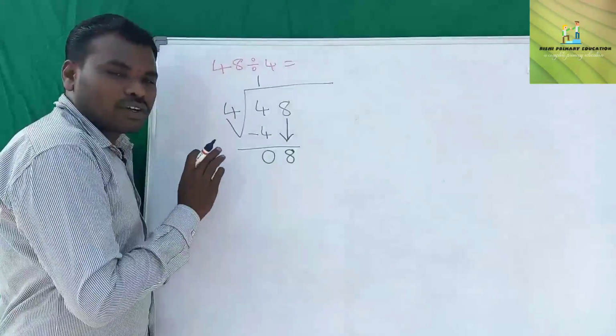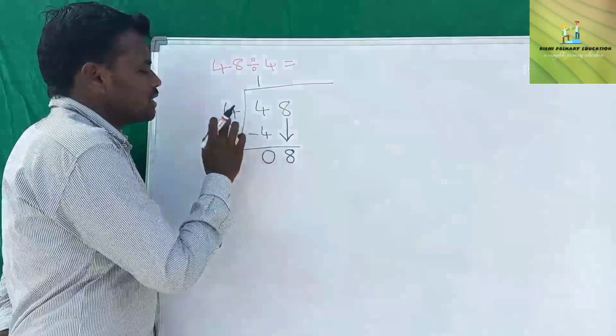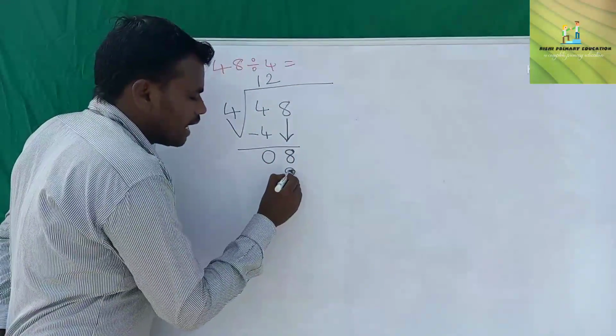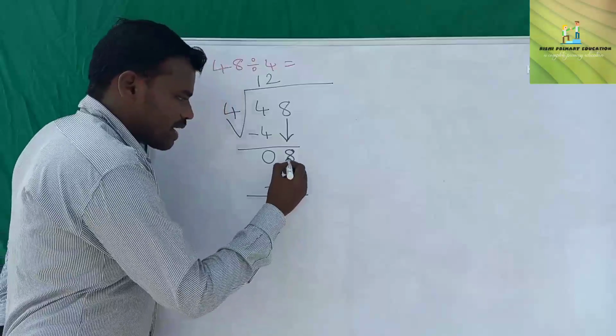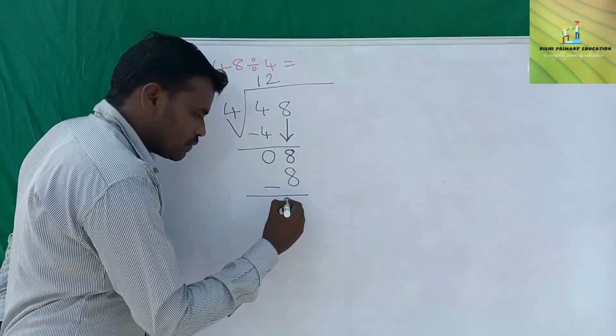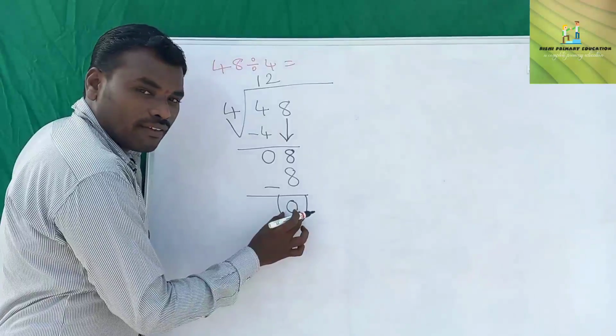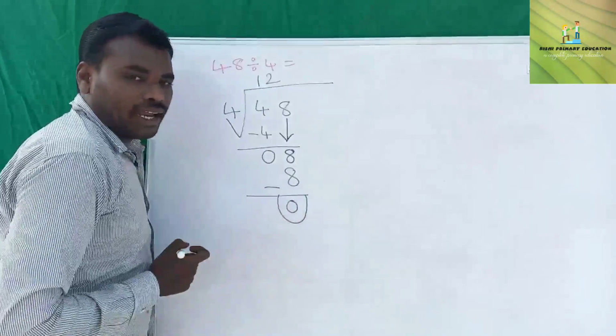Now 4 1s are 4, 4 2s are 8. So we write here 4 2s are 8 and do the subtraction. 8 minus 8 is equal to 0. So now the numbers are over. So here we have a 0, 0 is the remainder.